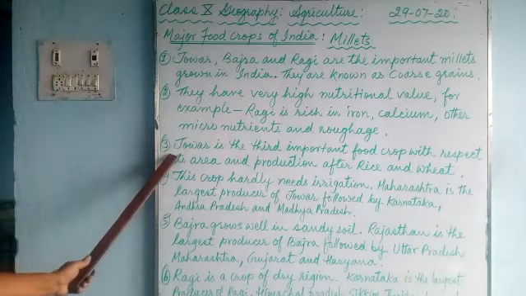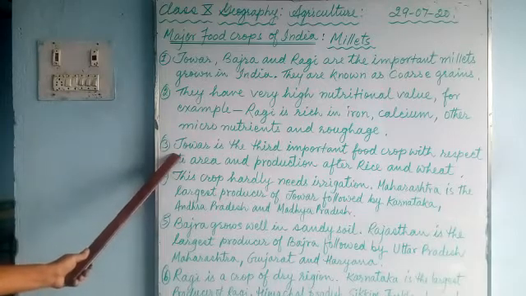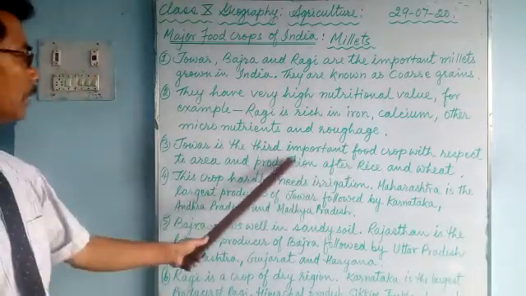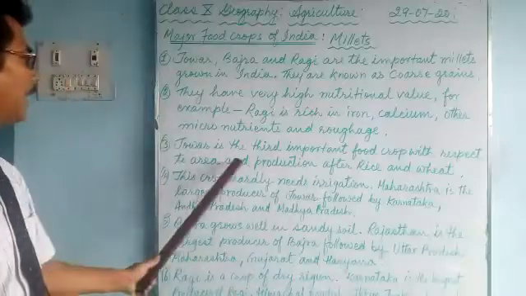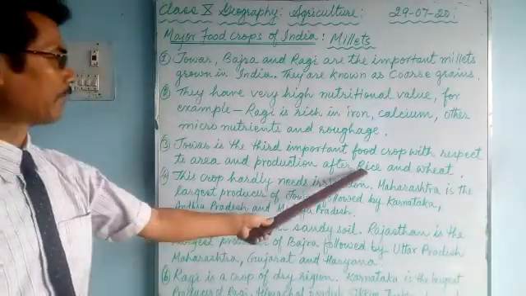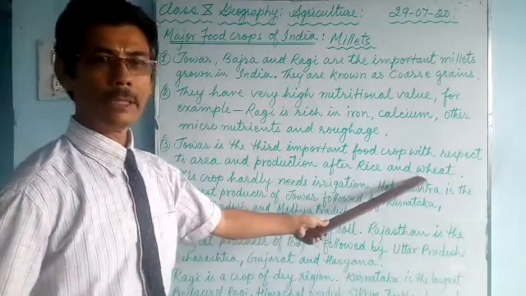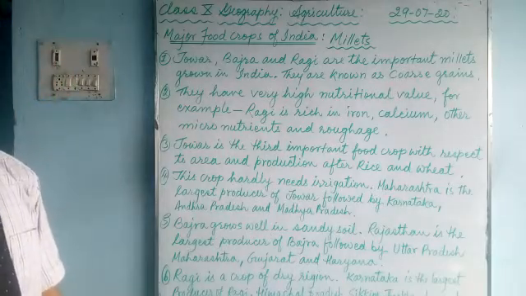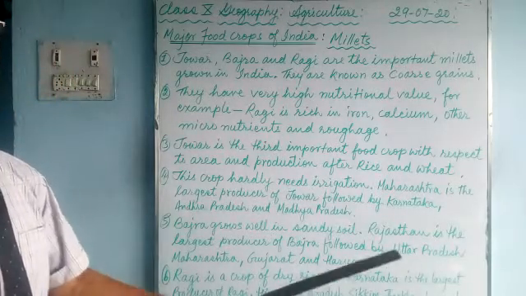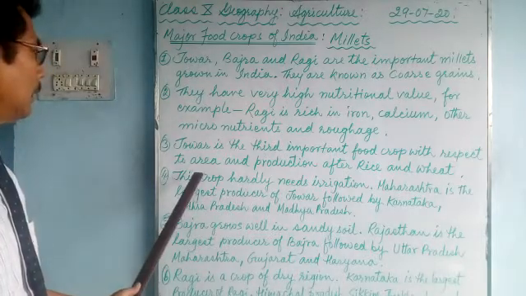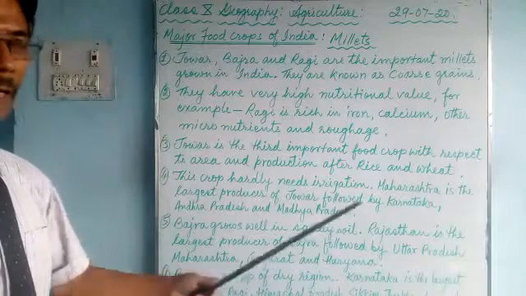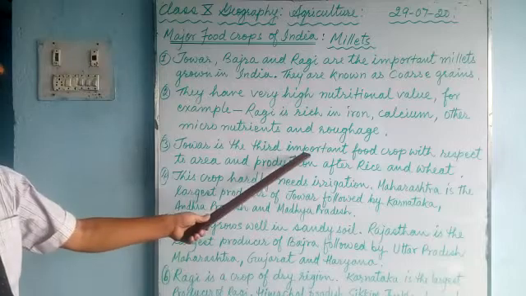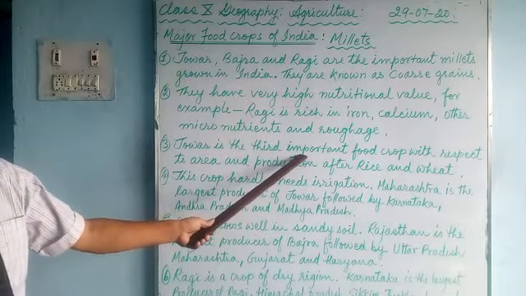So now number 3, this is about jowar. Jowar is the third important food crop. Why is it written third important? With respect to area and production, first comes rice, then comes wheat, then comes jowar. It is the third most important food crop of India, eaten especially by the poor people who live in dry regions, and the area and production is also very big. So according to the area and production, it is the third important crop consumed by the people of India.